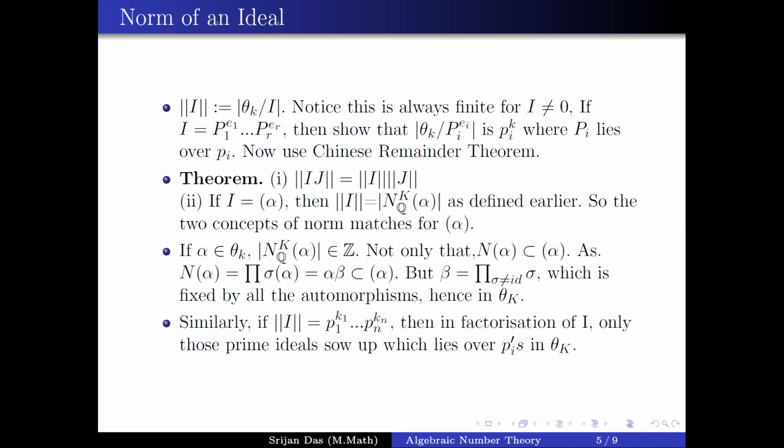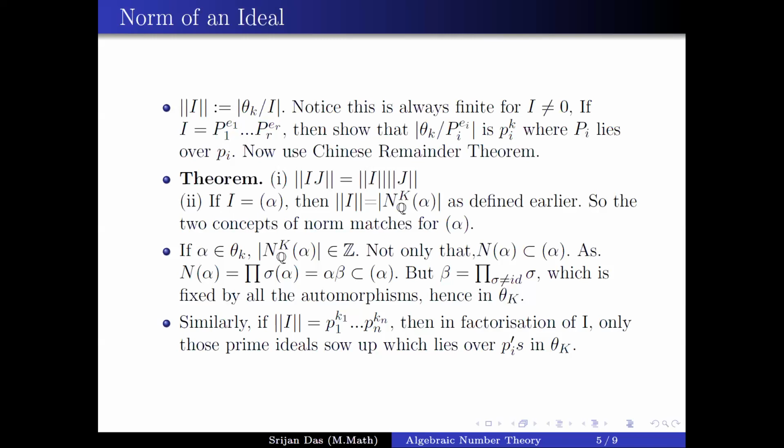So why am I saying this? Because when you see the generalized notion, if your I is some product of primes q1^e1 through qr^er, then each q lies over some prime in Z. You take that the norm is multiplicative, so the norm of I will be nothing but the product of these primes' norms. And then you can see that it actually factors through these p_i's, something like that.